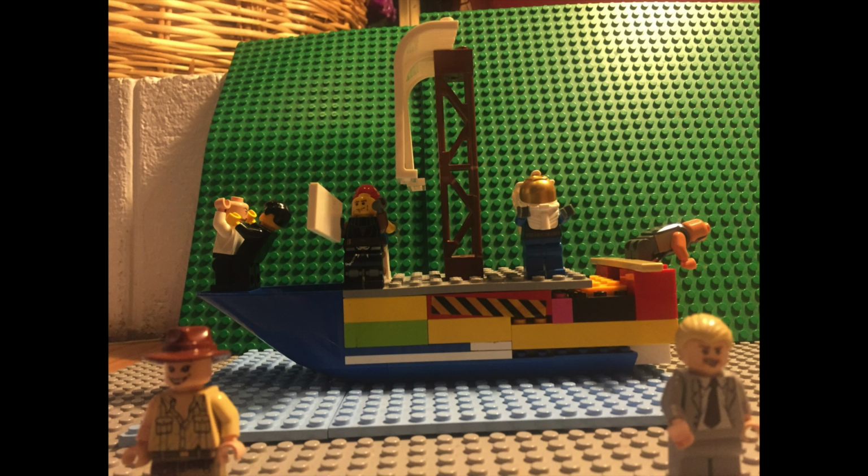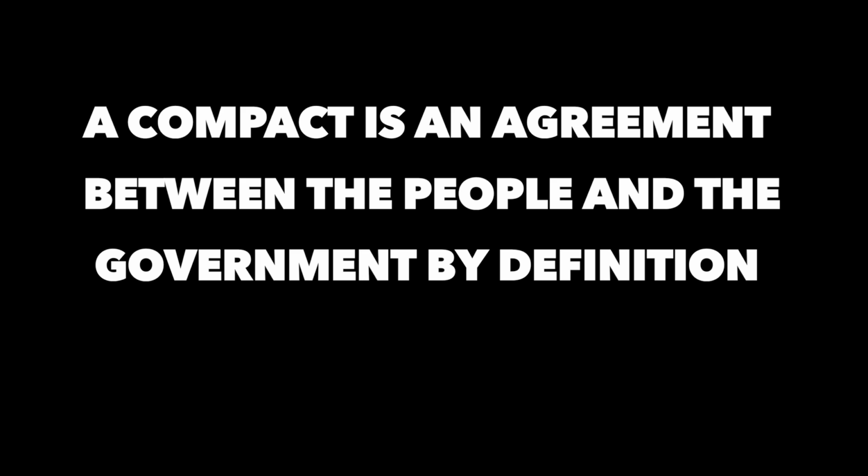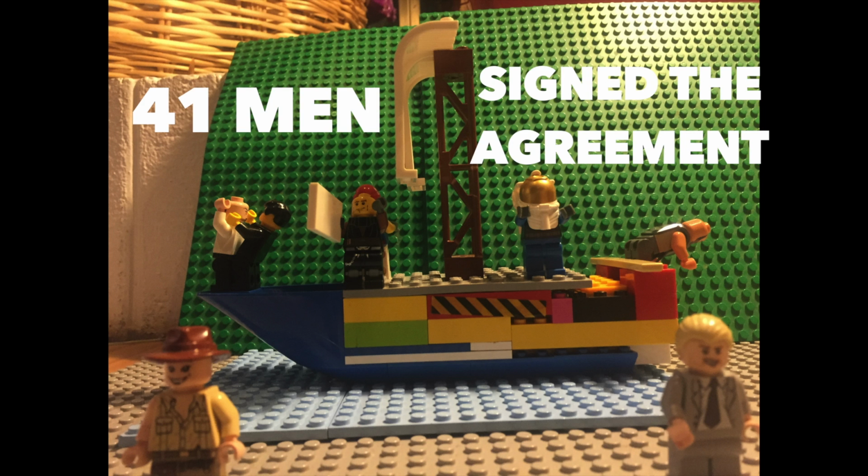The Mayflower Compact was created in 1620. The goal of the document was to create a government with rules to help the Pilgrims once they got to the New World. A compact is an agreement between the people and the government by definition. 41 men signed the agreement on the ship on the way to the New World.